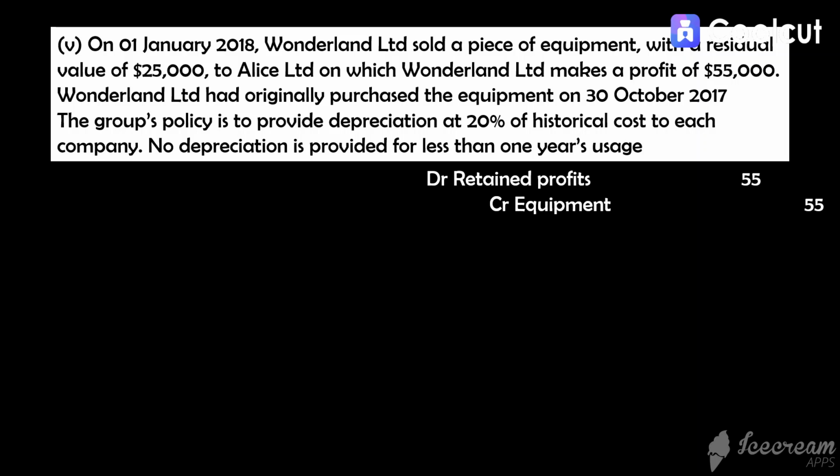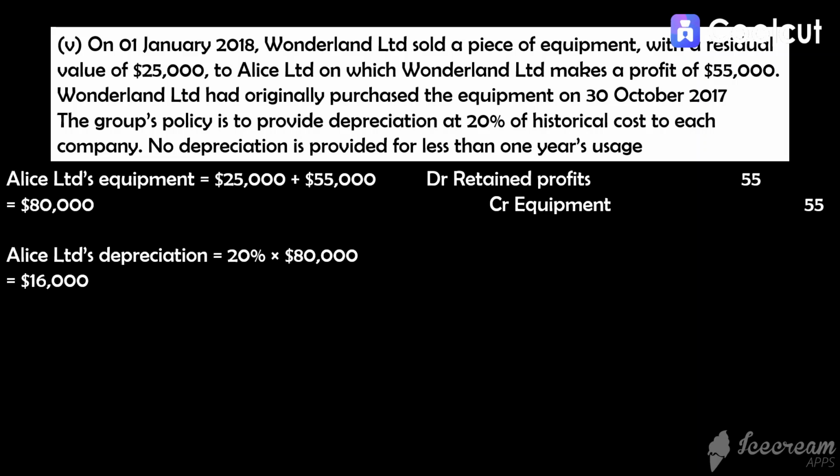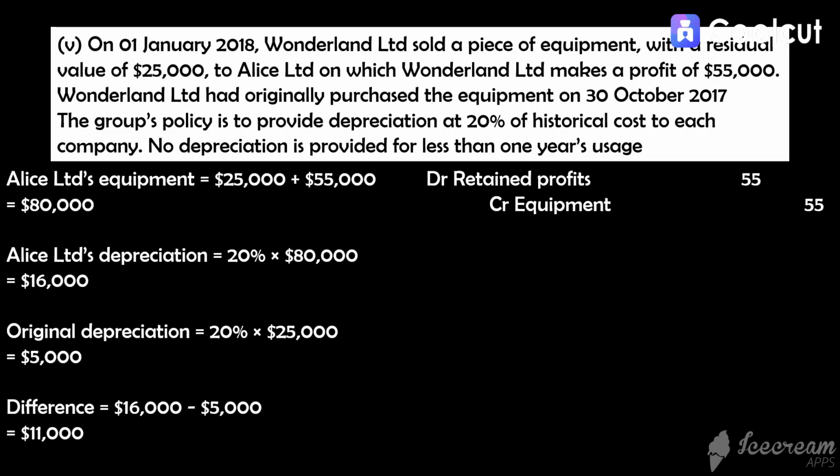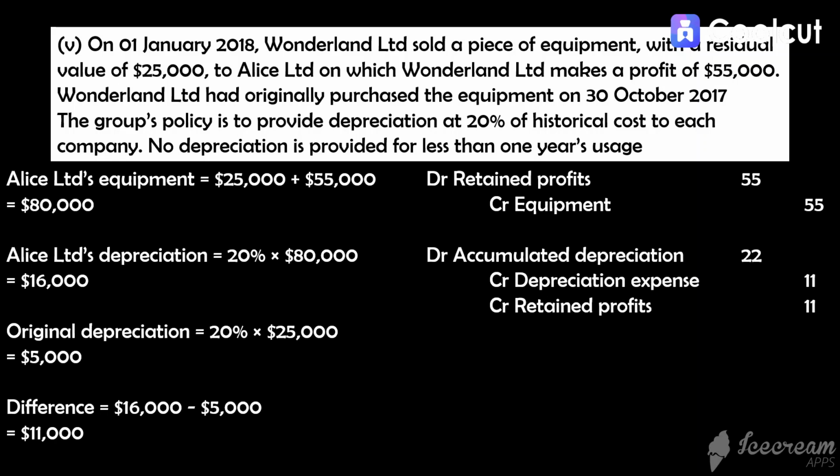Alice Limited would have carried the equipment at $80,000 and it will charge 16,000 depreciation expense annually. The original depreciation amount, meaning the amount that Wonderland Limited will charge if it still owns the equipment, is 5,000. So you notice a difference of 11,000 depreciation charge between the two companies. To revert the depreciation expense and accumulated depreciation, we credit depreciation expense by 11,000 to adjust for current year depreciation, credit retained profits 11,000 to adjust for depreciation in 2018, and debit accumulated depreciation by 22,000.